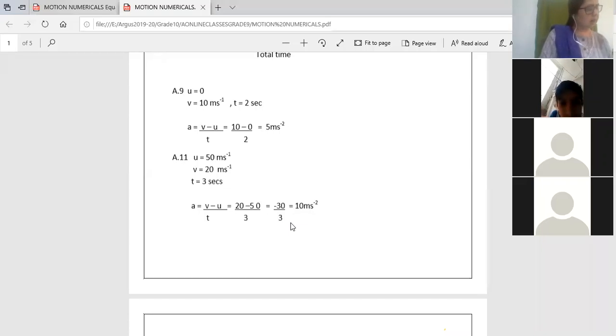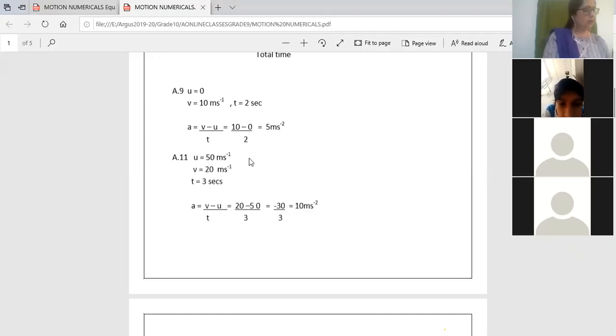A body is moving vertically upwards, so the velocity changes. The initial velocity was 50 meters per second.